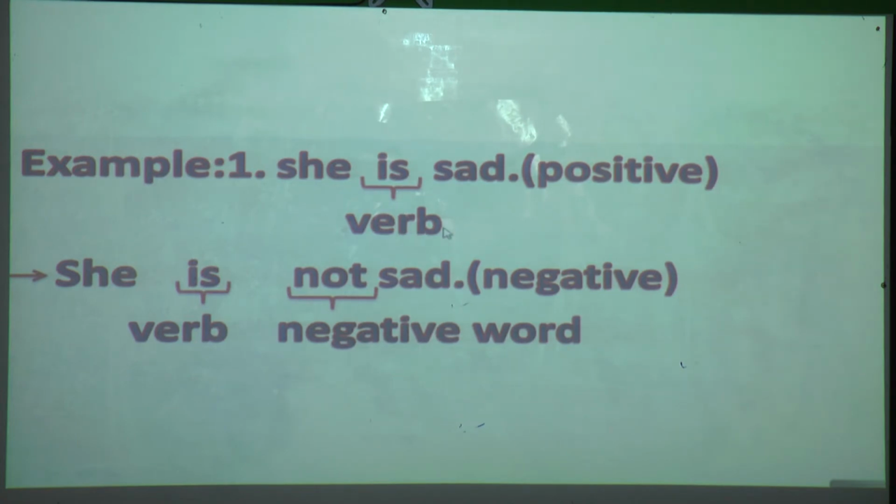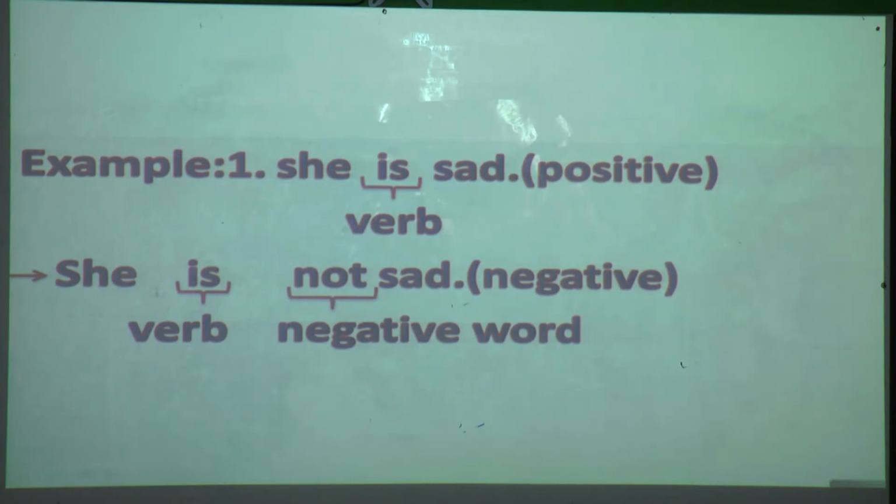According to the rules we have learned, we have to put not after the verb if it is a single verb. So we are going to put not after "is". Ready? She is not sad.